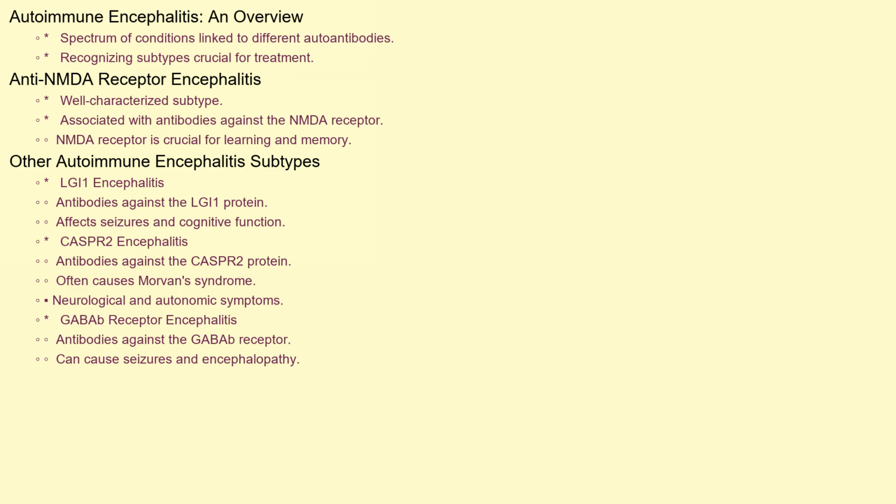Autoimmune encephalitis encompasses a spectrum of conditions, each linked to different autoantibodies. Anti-NMDA receptor encephalitis is one of the most well-characterized and is associated with antibodies against the NMDA receptor, a crucial protein for learning and memory. Other types include LGI1 encephalitis, associated with antibodies against the LGI1 protein, which affects seizures and cognitive function. CASPR2 encephalitis, linked to antibodies against the CASPR2 protein, often causing Morvan syndrome with neurological and autonomic symptoms. And GABA receptor encephalitis, associated with antibodies against the GABAB receptor, which can cause seizures and encephalopathy. Recognizing these different subtypes is essential for guiding treatment strategies.